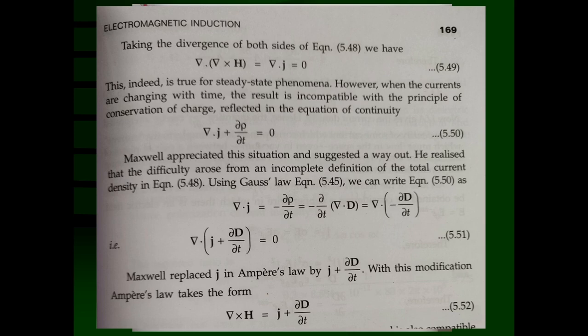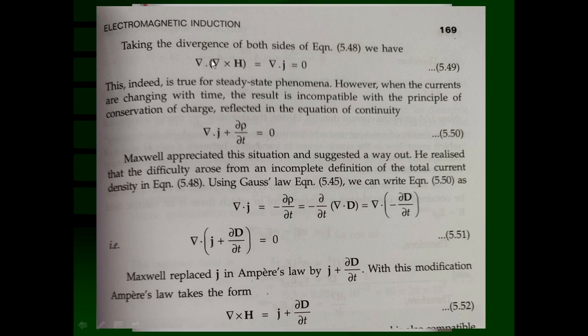And because it is having some value, to make this equation true, divergence of J is also not going to be 0, but divergence of J is equal to minus del rho upon del t, and as del rho upon del t is not going to be 0, the magnitude of divergence of J is also not going to be 0. That means what happens to this equation? This equation cannot be explained here.